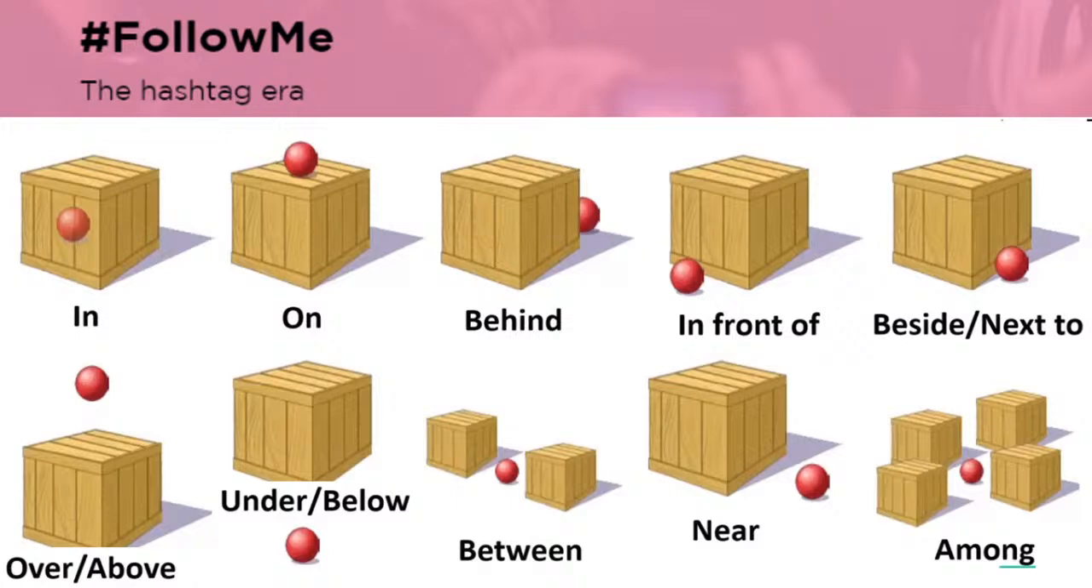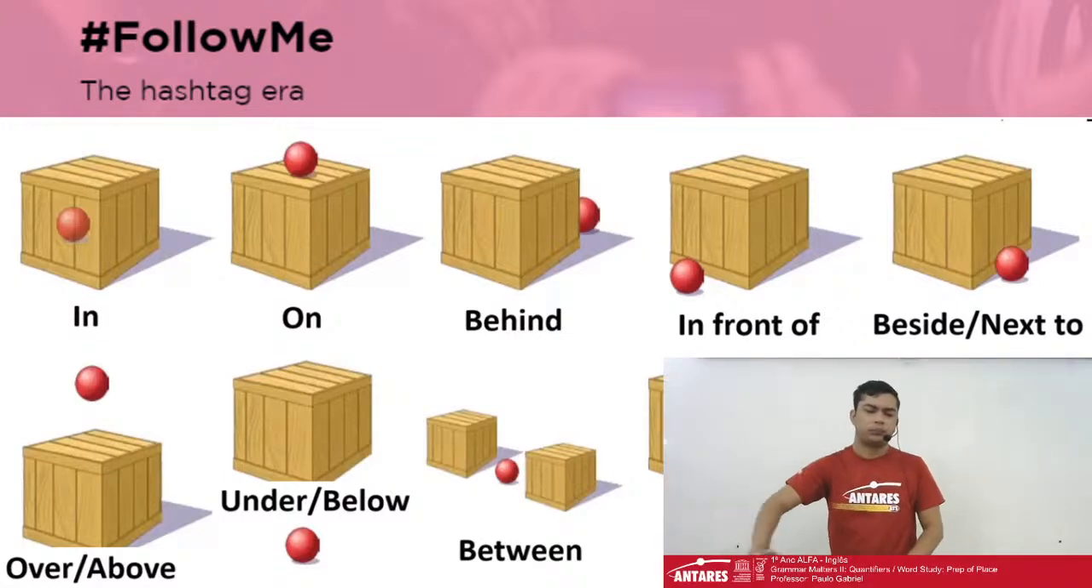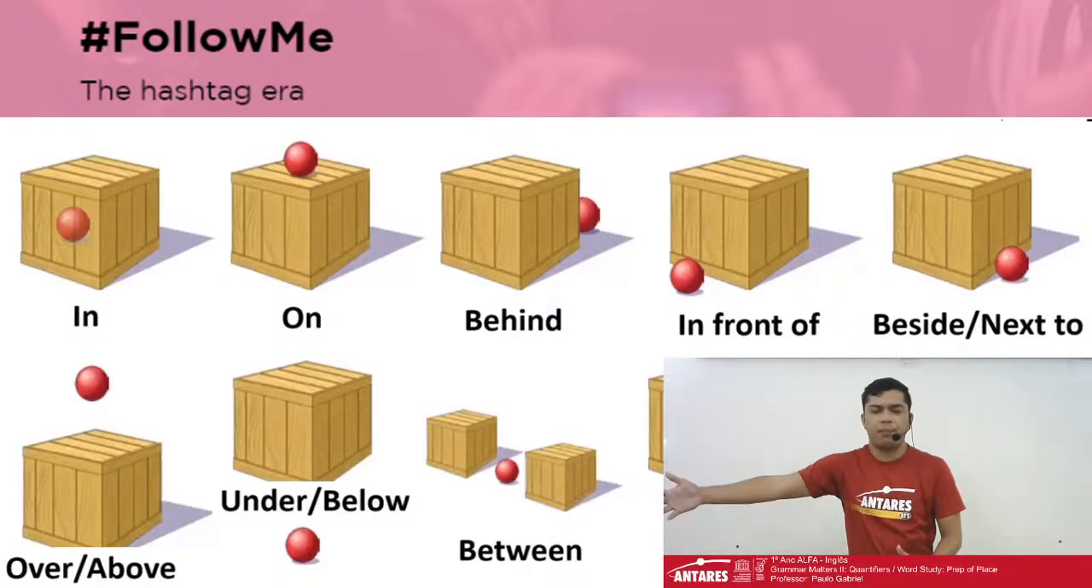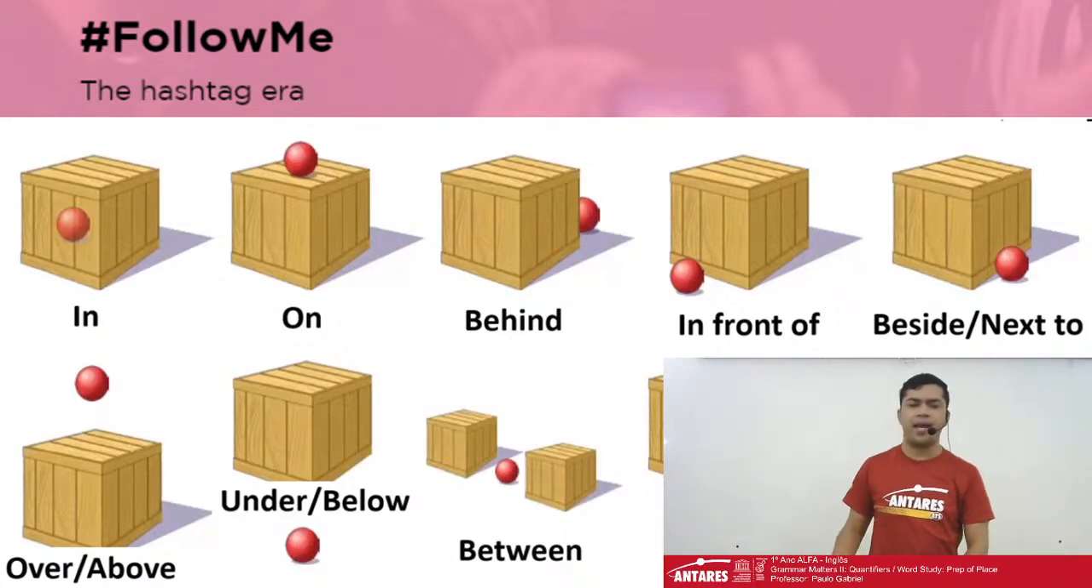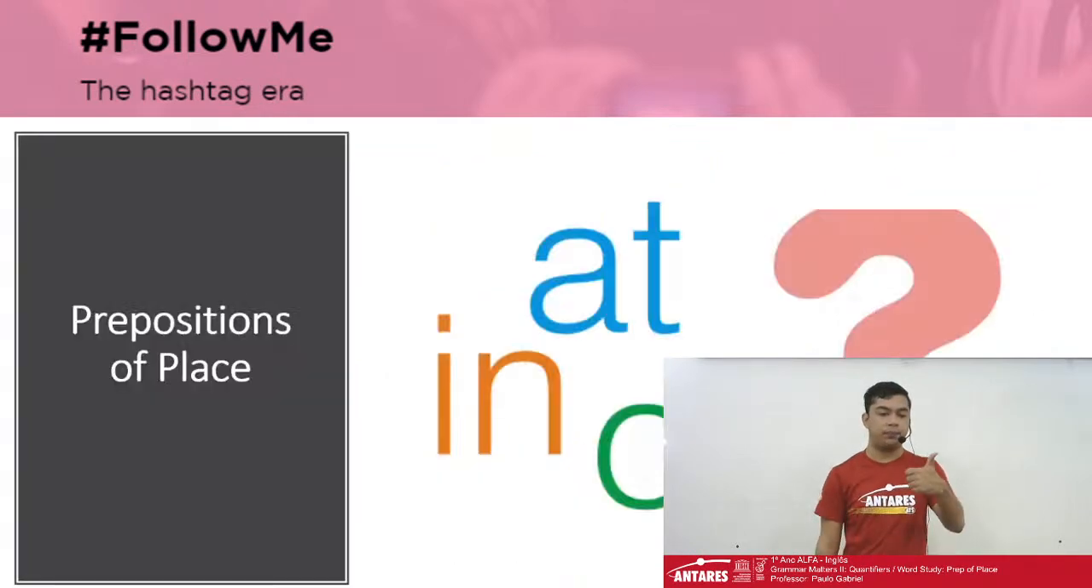Under. Between, because it's between two boxes. We can see the difference between between and among. Okay, among, we've got a higher amount of boxes, and then we have near, which is a little bit away from the box, but it's not that far away. Okay, so it's near. Let's go to the following one, please.